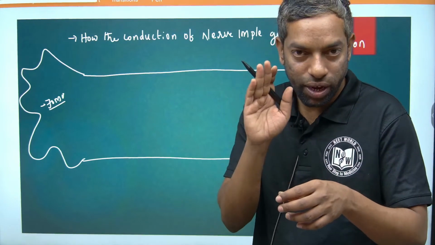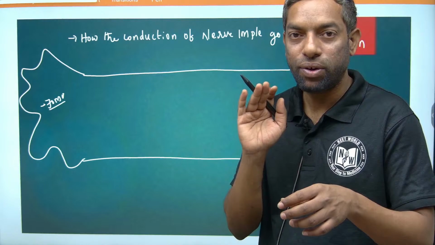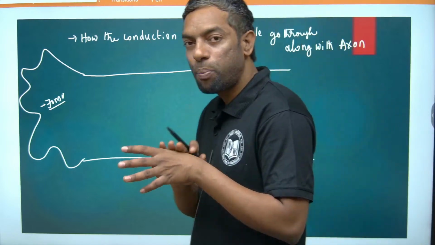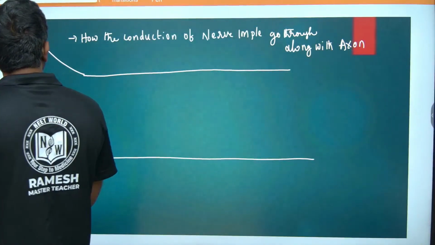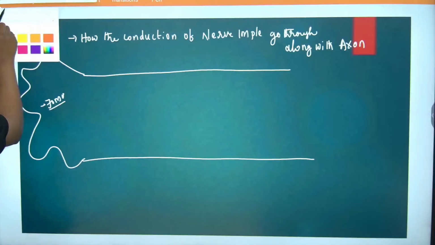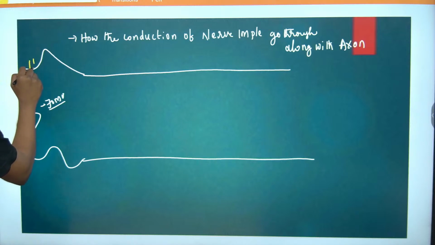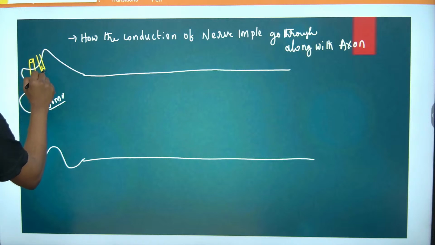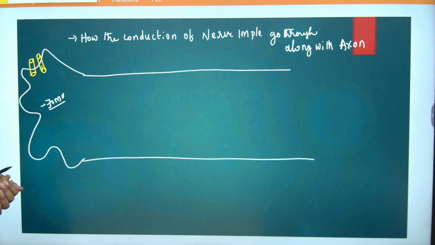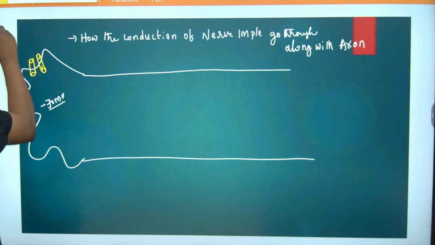If we hit the mosquito, a channel opens first, because mechanical pressure is created. In that way, a mechanically gated channel opens. In this segment, if any mechanical pressure is created here, a mechanically gated channel opens. If the mechanically gated channel opens, what happens, guys?